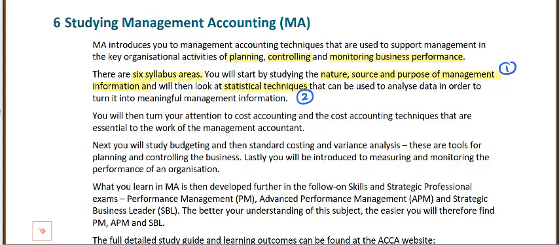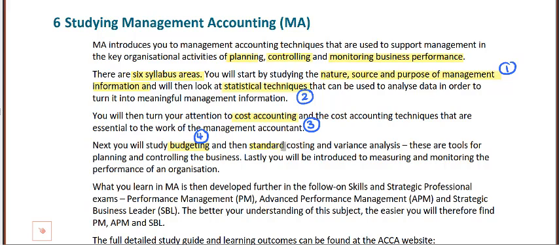We then turn to cost accounting. This is a really significant part and a large number of chapters in your course notes. So cost accounting is looking at how do we attribute costs to a particular unit. You'll then look at budgeting, which is looking at planning in the organisation. So how do we come up with a budget?